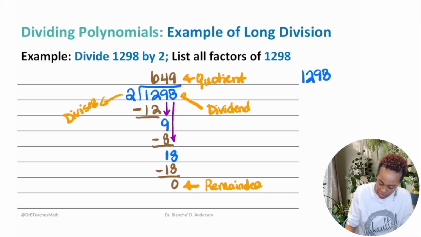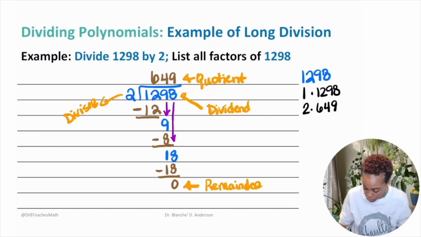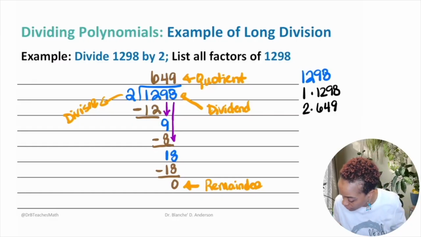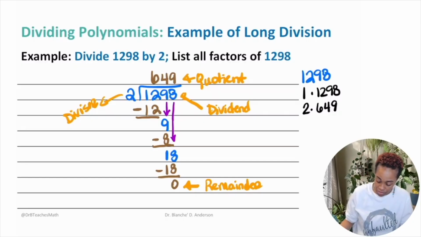And I'll write them going down. Well, we know it's 1 times 1298, right? And now we know it's 2 times 649. And then you'd say, okay, well, what about 3? So do 1298 divided by 3. And it's like, nope, doesn't work. 1298 divided by 4. Nope, you're going to keep going. And then it looks like the next factor, I'm looking at my notes, is 11 times 118.